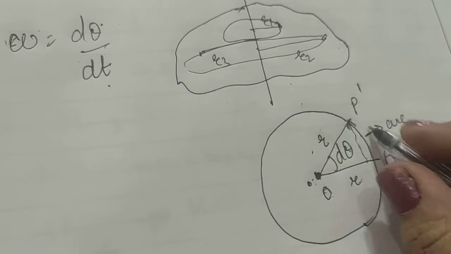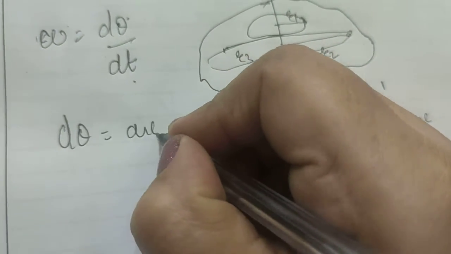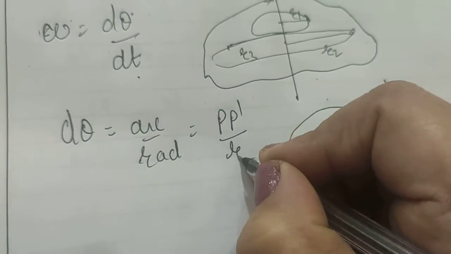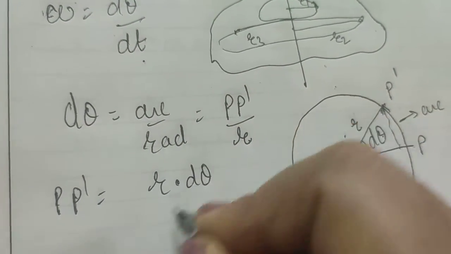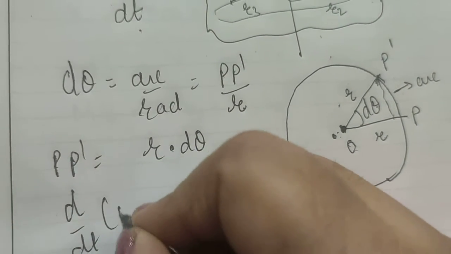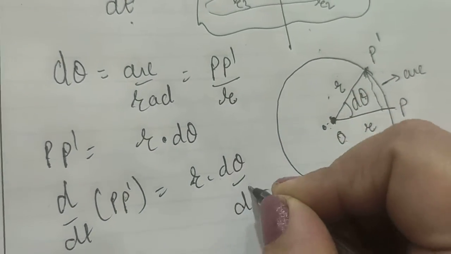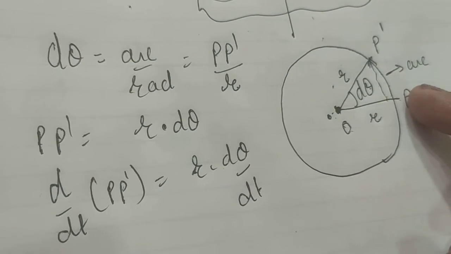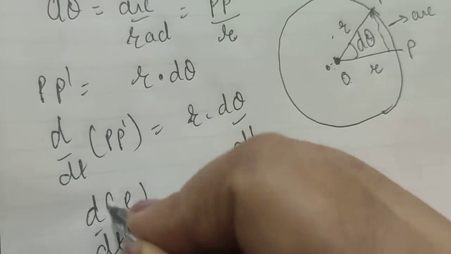Now in this triangle OPP dash, we know that the angle d theta is equal to arc upon radius. Now what is the arc here? This is PP dash, and what is the radius? This is r. So PP dash is equal to r into d theta. Now if we differentiate both sides, this will become d by dt of PP dash, and this is r d theta by dt. Now what is this PP dash? This is the linear length which is traversed by the particle in time dt. So we can represent this as L, d by dt of L, suppose, right?